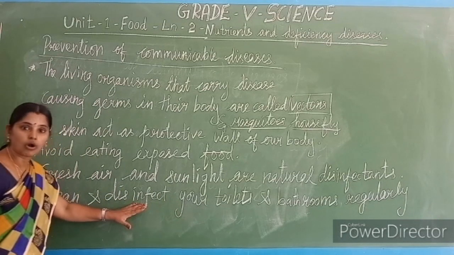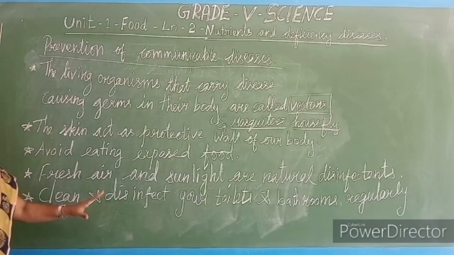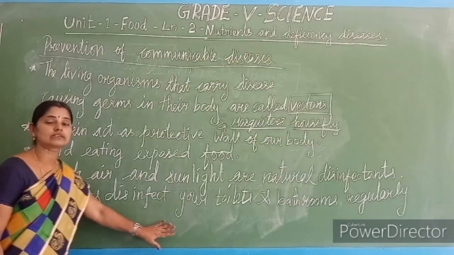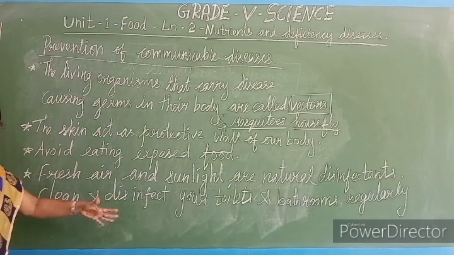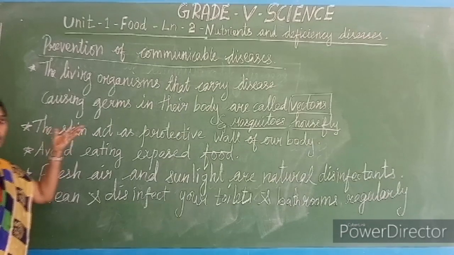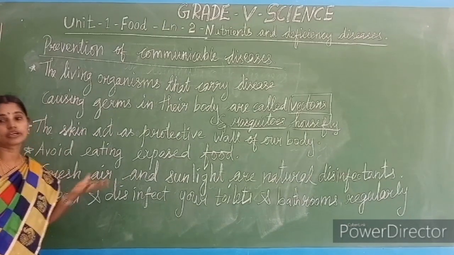The floor and all the area should be washed properly at regular intervals of time. Disinfecting these areas keeps your whole home looking clean. So all these are what? Preventive methods of communicable disease.